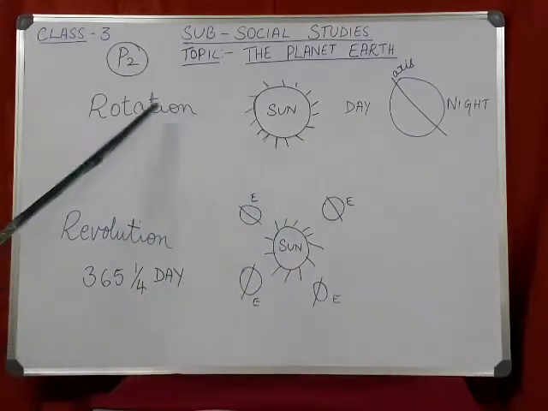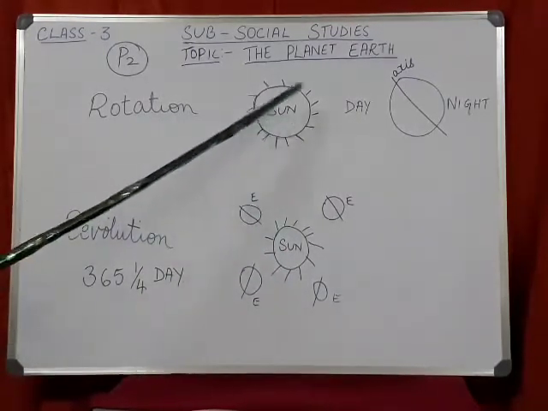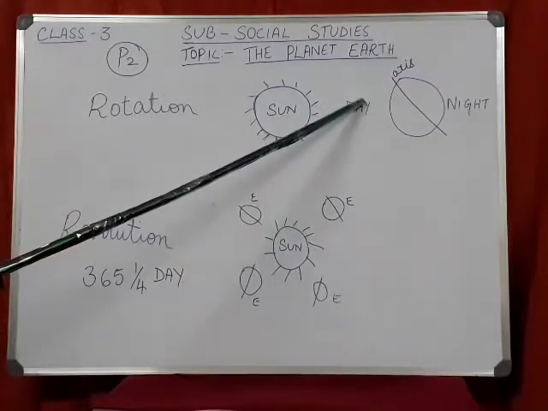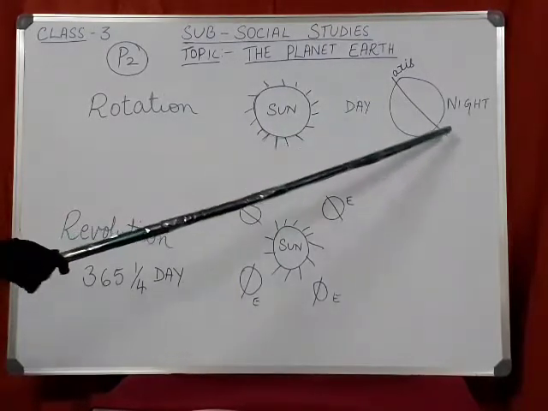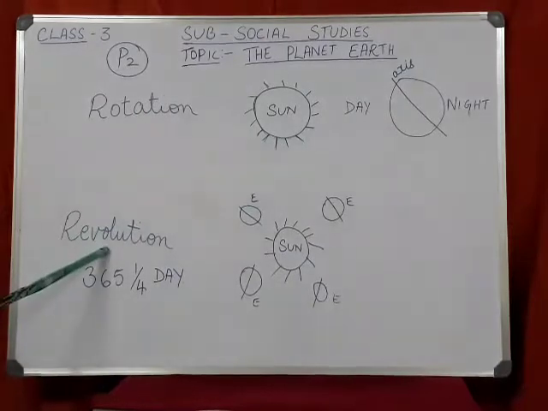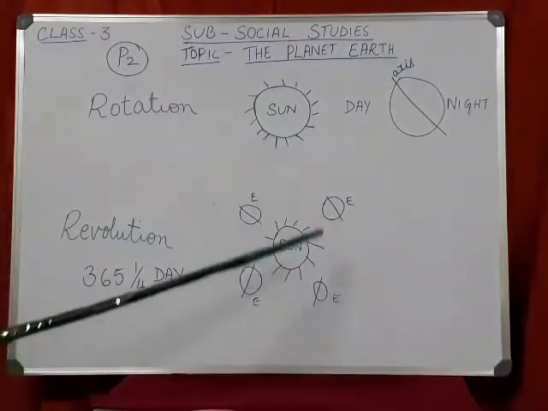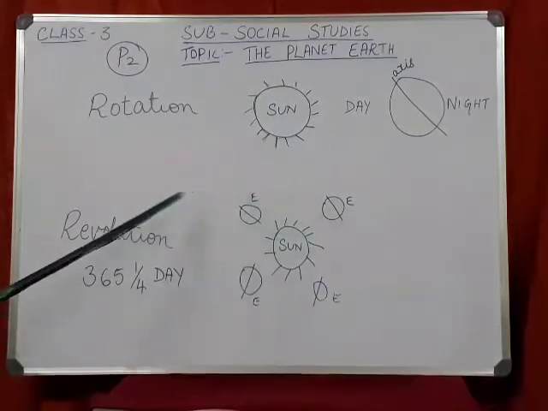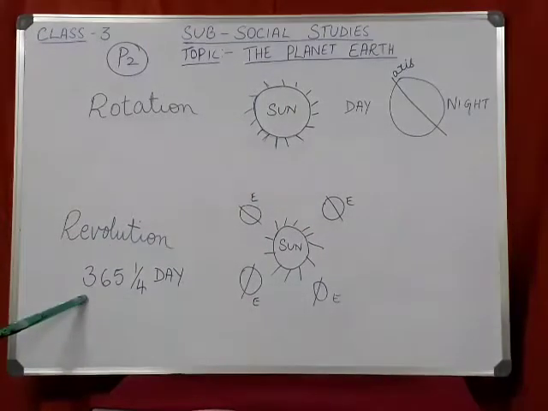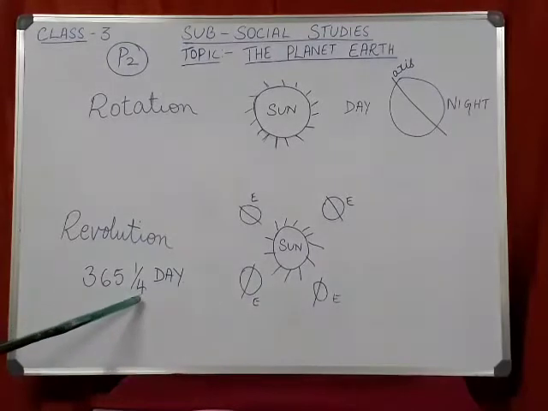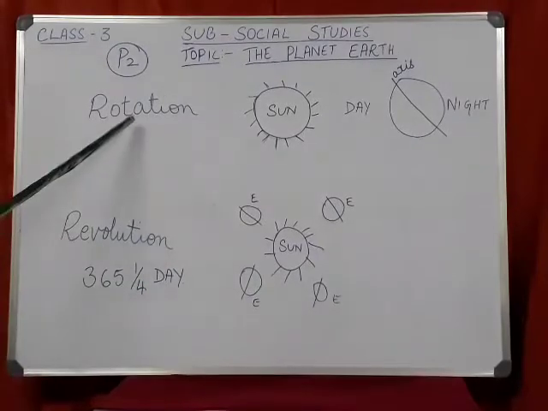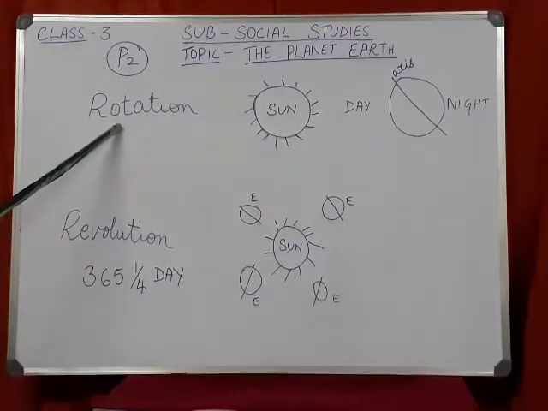So rotation means spinning of the earth one time, that causes day and night. Revolution means the earth going around the sun. It takes 365 and quarter day. Rotation takes 24 hours.